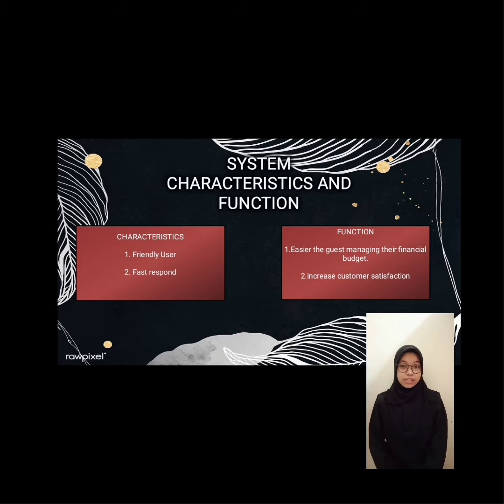The characteristic for our system is first, friendly user. It only needs a smartphone and also an internet for access our website. Next, it is fast response. By using our system, it only takes around 2 to 3 minutes to fulfill all the steps. Next, the function of our system. First, it is to easier the guests to managing their own financial budget, and of course, to increase the customer satisfaction.